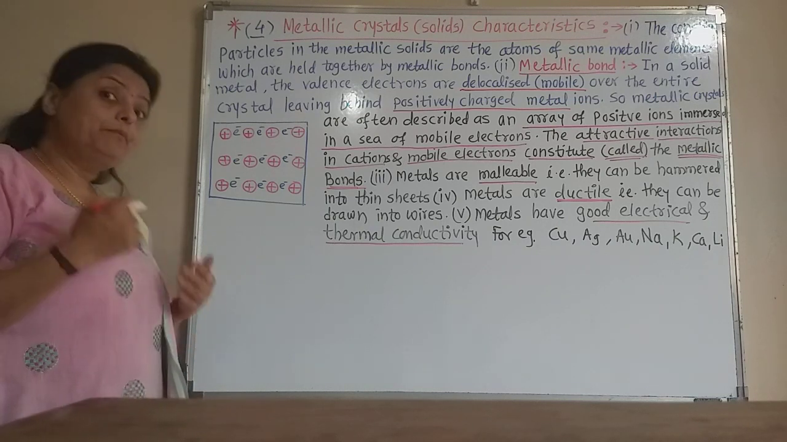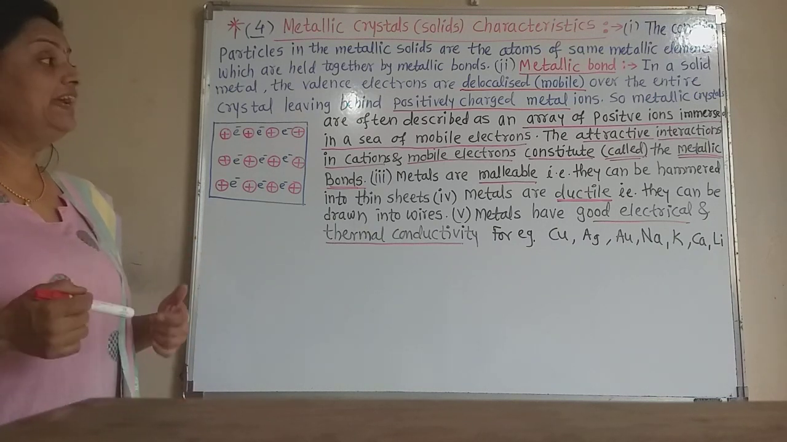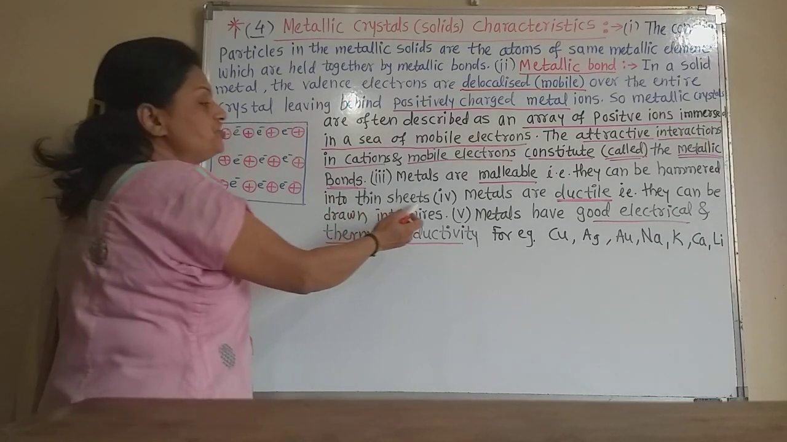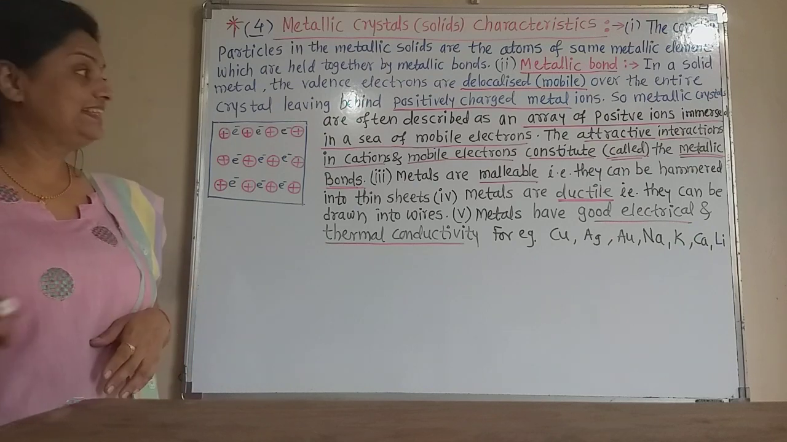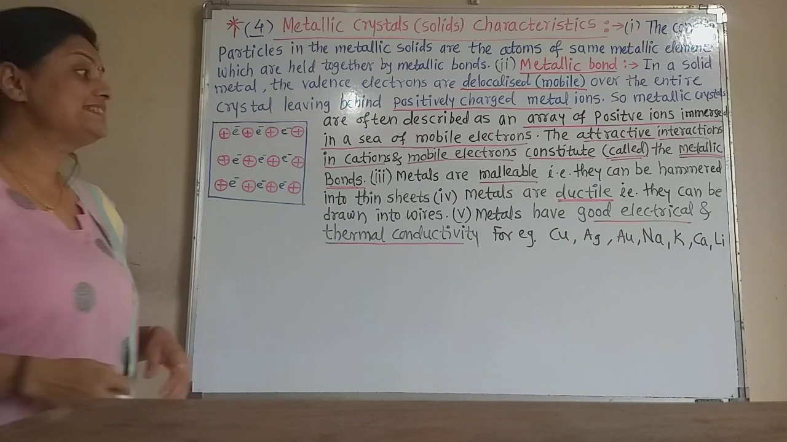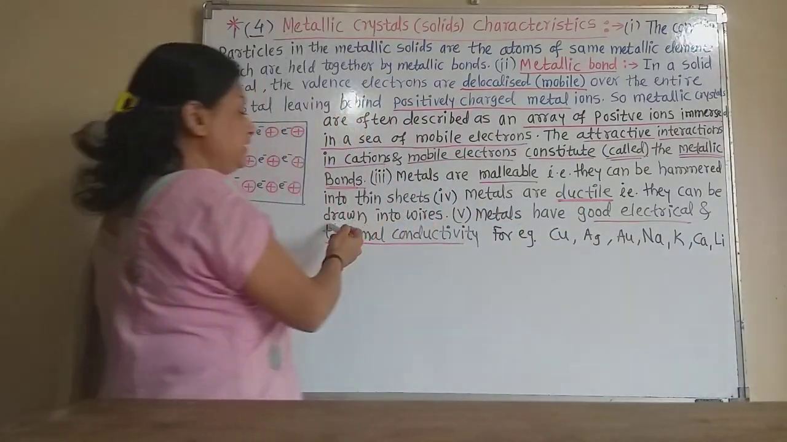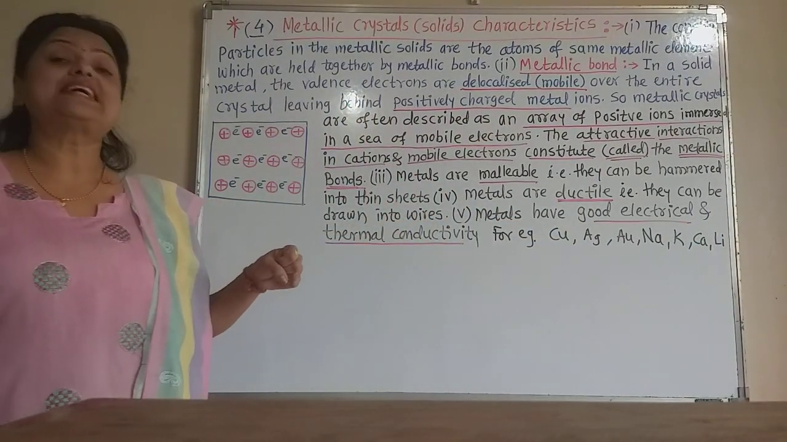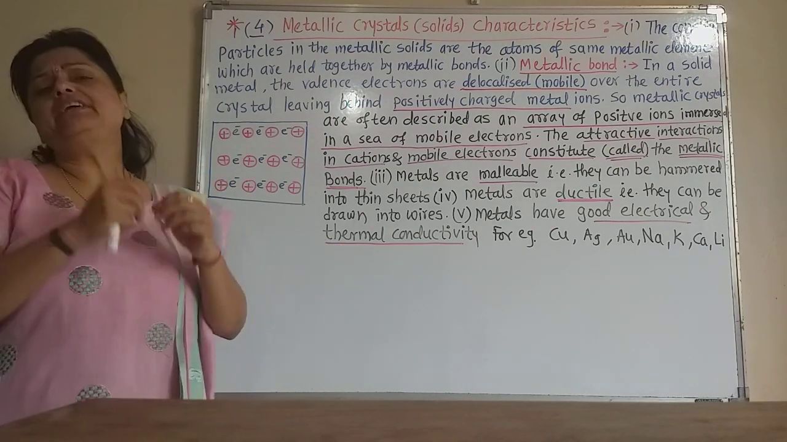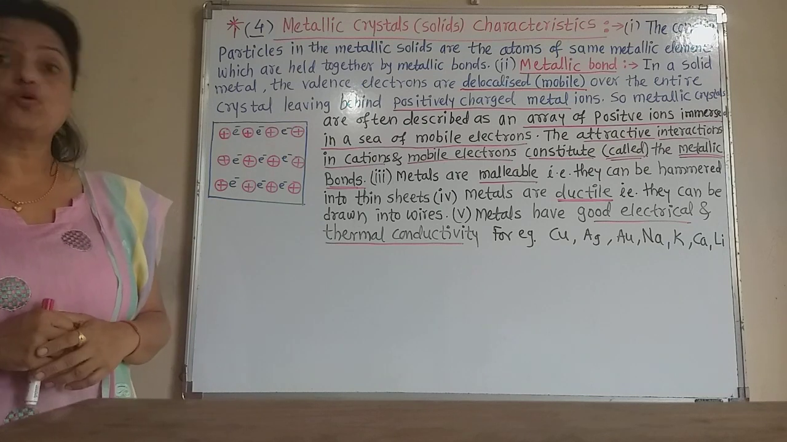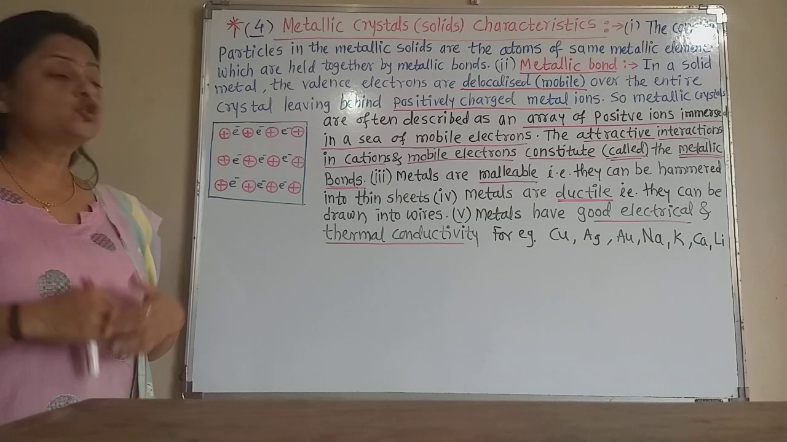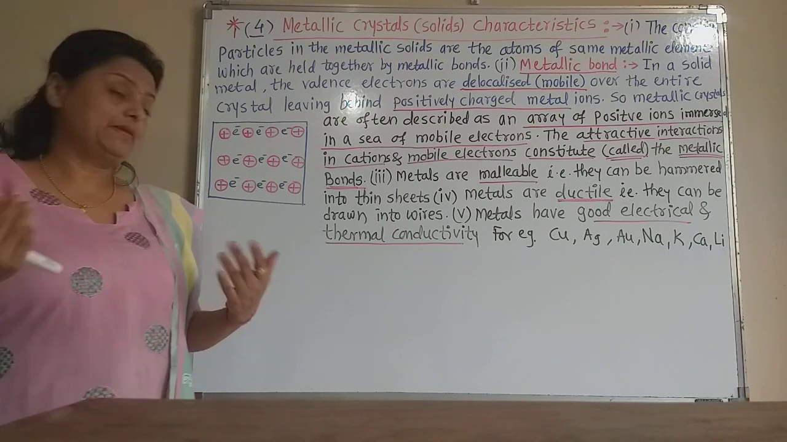Metals are malleable, that is, when hammered, they can be hammered into thin sheets. Metals are ductile, that is, they can be drawn into thin wires, as with gold. We can draw very thin wires from gold and make ornaments from the gold metal. So metals are ductile and metals are malleable.